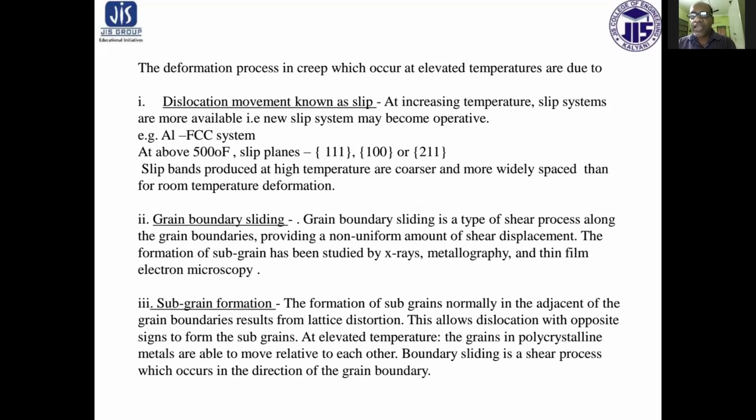Number 2, grain boundary sliding. Grain boundary sliding is a type of shear process along the grain boundaries, providing a non-uniform amount of shear displacement.